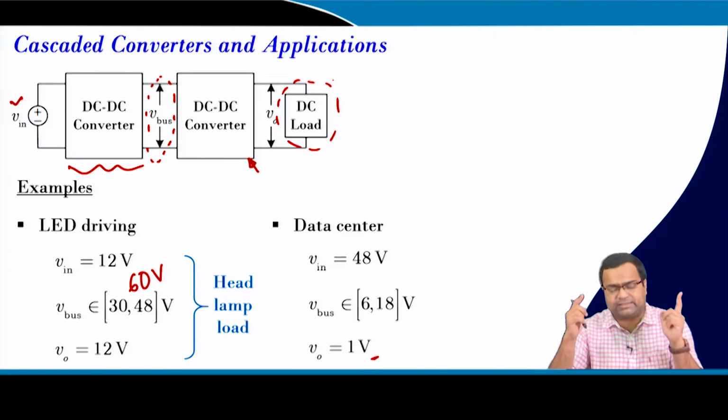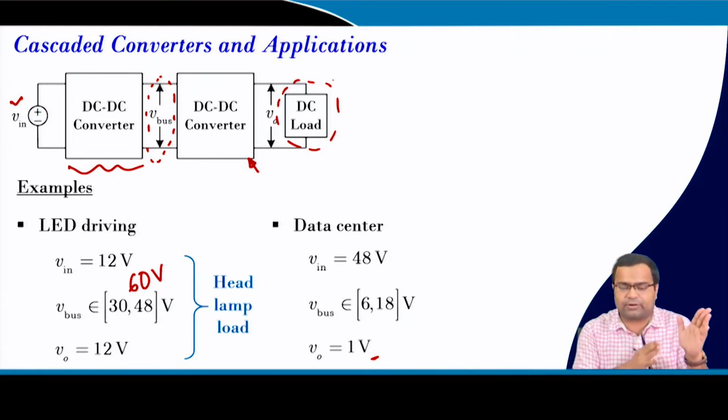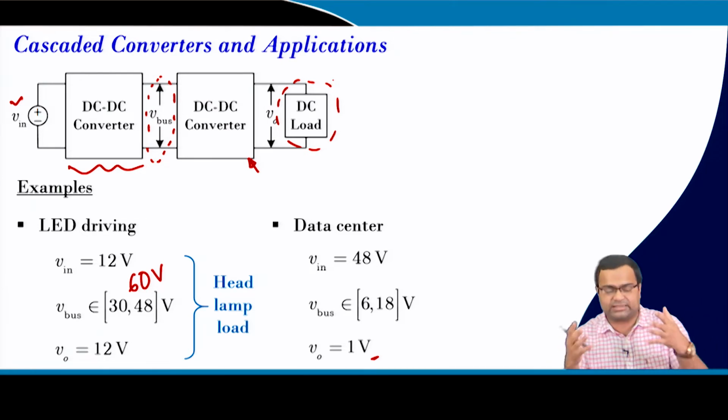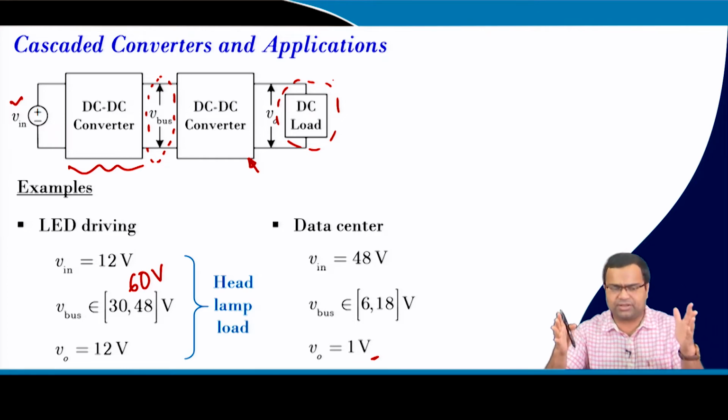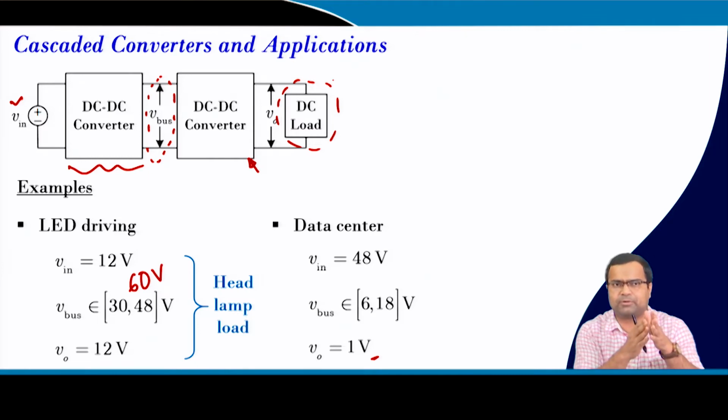So, in such an application, when we want to convert 48 to 1 volt, and that too while driving a high current, though there is recent research going on to come up with single stage converters, this uses isolated converters for transformer based high step down converters, as well as hybrid switched capacitor converters, which we discussed at the beginning.